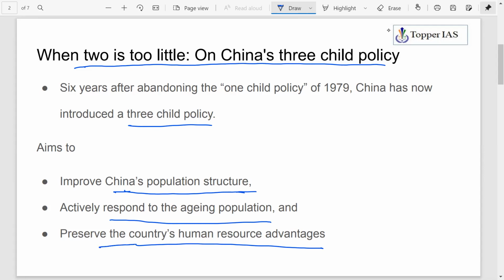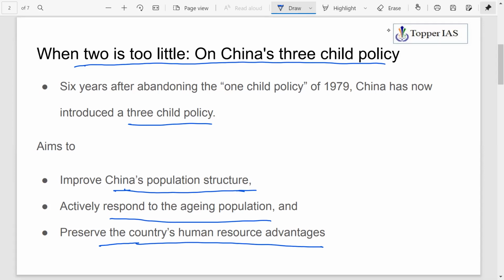This is the idea of the demographic dividend. Having people in the working age group is beneficial to the economy. If the population is aging, that is not a good sign from the point of view of economic advantages. So it wants to address these issues.